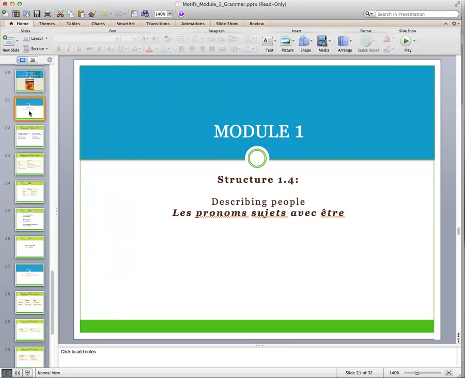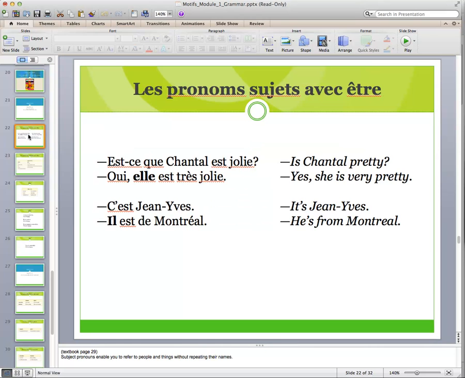Bonjour. This week we'll be talking about the information in Structure 1-4, describing people, les pronoms sujets avec le verbe être. We actually have two important topics in this section of our chapter. The first is the subject pronoun. First of all, what is a subject pronoun? Well, it's a word that lets you talk about people or things without repeating their names.